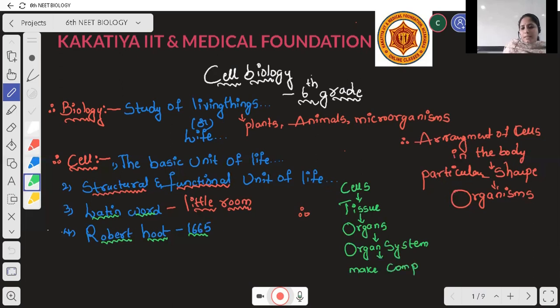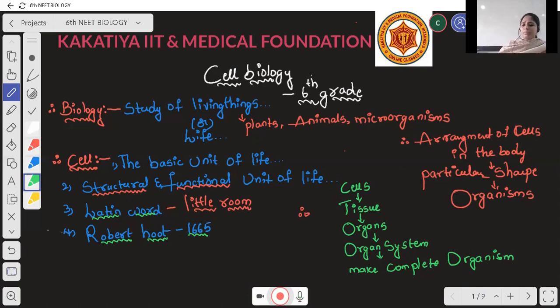In this way, the organ system makes a complete organism.